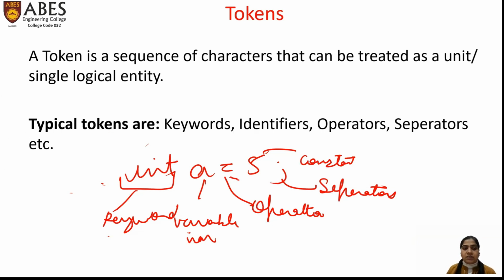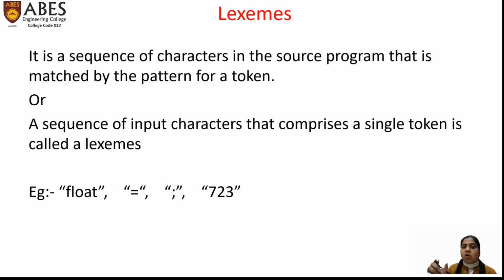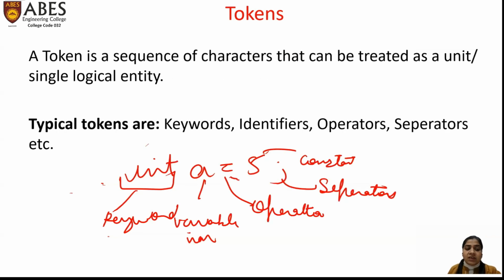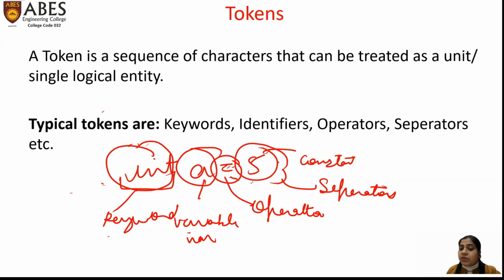Now, next we see what are lexemes. There is always a confusion between tokens and lexemes. What are the tokens and what are the lexemes? In the previous example, int a equal to 5 semicolon: int is a lexeme, but it comes under the category of keywords, and keywords are tokens. A is a lexeme. It comes under the category of variable name. Equal is a lexeme. It comes under the category of operator. 5 is a lexeme. It comes under the category of constant. Likewise, semicolon is also a lexeme. It comes under the category of separators. So keywords, variables, identifiers, operators, separators, they are all tokens.